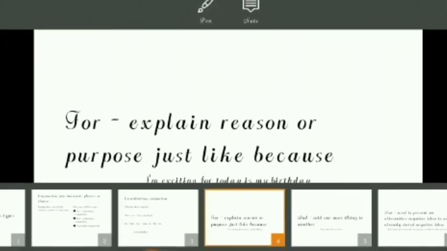For example, see now where this "for" can be used. We can use for to explain the reasons or the purpose, just like because. See the example: I am excited, for today is my birthday. We also say, I am excited because today is my birthday. So instead of because, we can use for in a few places.